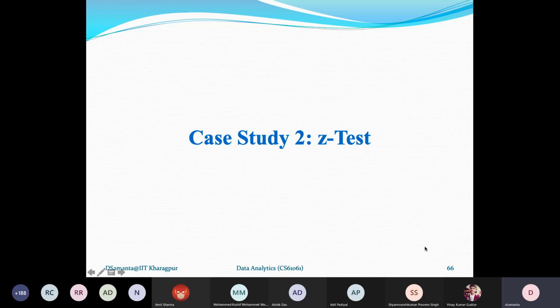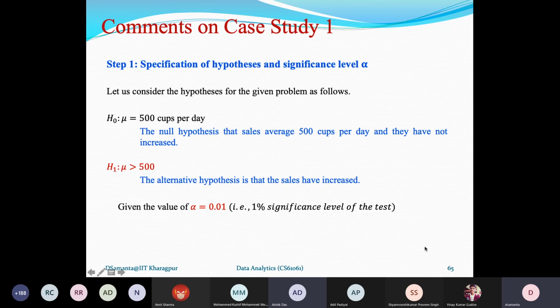Sir, can you go back to the previous slide? This slide? Yes, sir. Sir, even if we put H1 as mu is less than 500, the answer will still be in the rejection part rather than in the acceptance part. So yes, we will come back to the same position, right? Yes. Here, actually, that is correct.